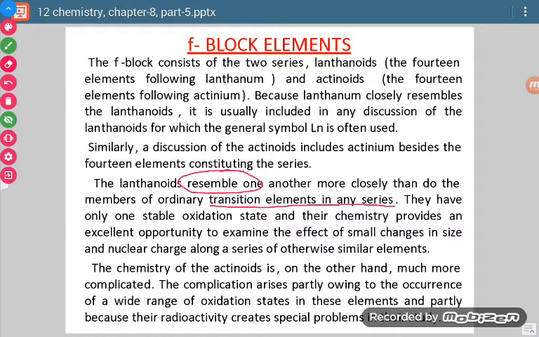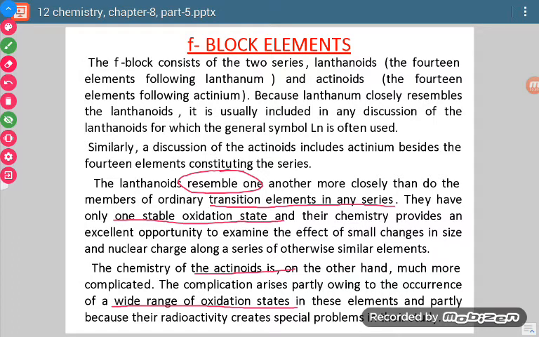They have only one stable oxidation state, and because of this we can study their properties very properly. If we talk about actinoids, their study is a little bit complicated because they show a wide range of oxidation states.